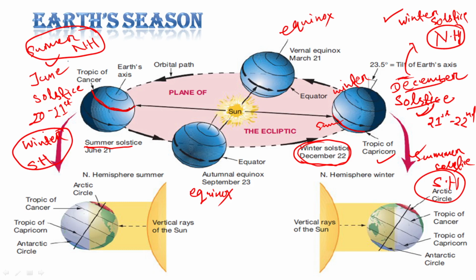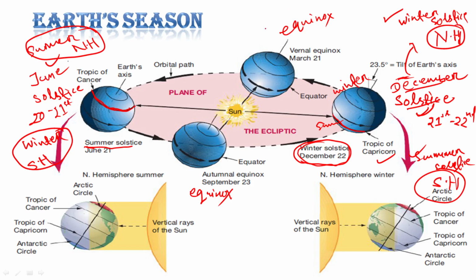December is winter in the northern hemisphere, summer in the southern hemisphere. June is summer in the northern hemisphere, winter in the southern hemisphere. Okay, and this solstice marks the position when the sun's direct rays are falling on the tropics.